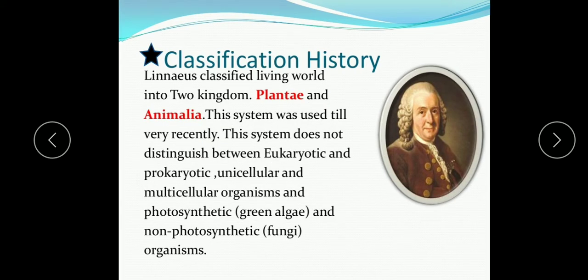When we see the classification history, in the beginning Carl Linnaeus was the scientist who classified living organisms into two kingdoms, Plantae and Animalia. This was the first classification, and the system was used till very recently, but it does not distinguish between eukaryotic and prokaryotic, unicellular and multicellular, and photosynthetic and non-photosynthetic organisms. So this was rejected. After this, the third kingdom was proposed by Ernst Haeckel in 1886, that is Protista.